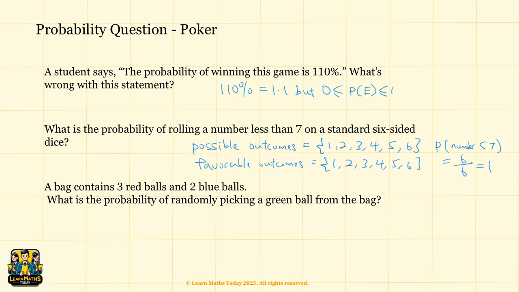Now, lastly, we look at the last example. A bag contains 3 red balls and 2 blue balls. What is the probability of randomly picking a green ball from the bag? Let's count. The total number of balls is equal to 3 red plus 2 blue, equal to 5. The number of green balls is equal to 0. So the probability is equal to 0 divided by 5, which gives you 0.